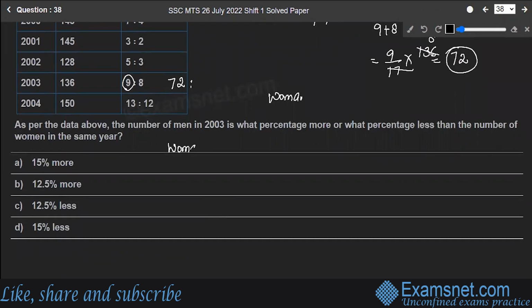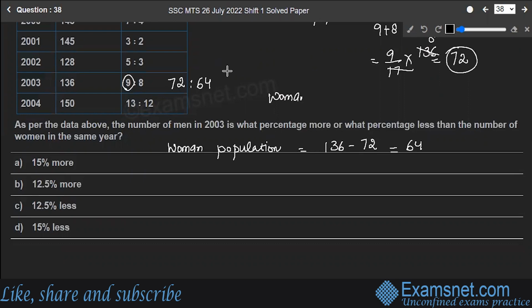Women population will be equal to 136 total. Out of that, I'm subtracting the men population, which gives me 64. So that means 72:64. This is the equivalent ratio of men to women population, right?